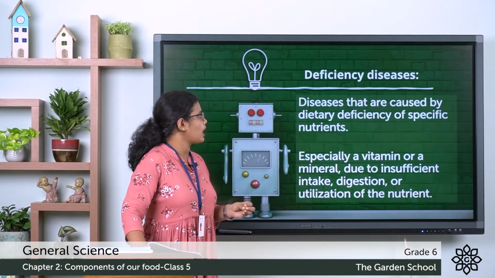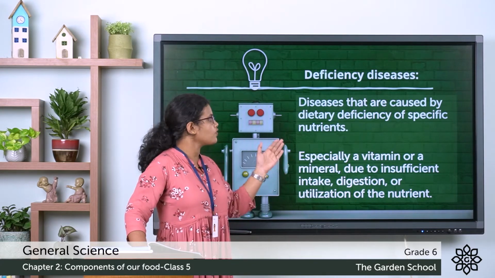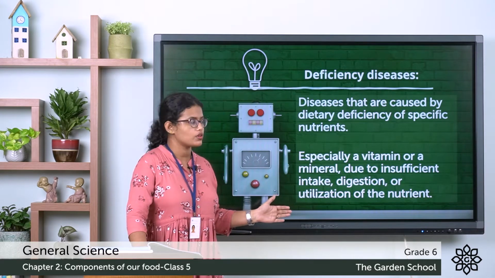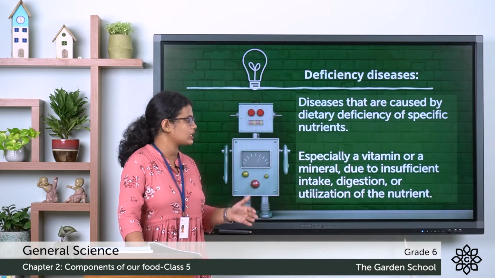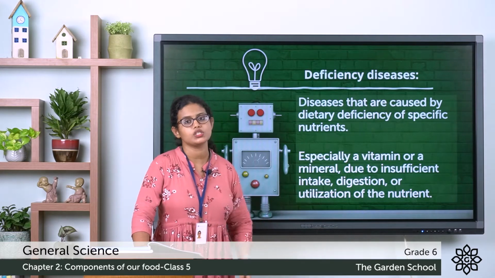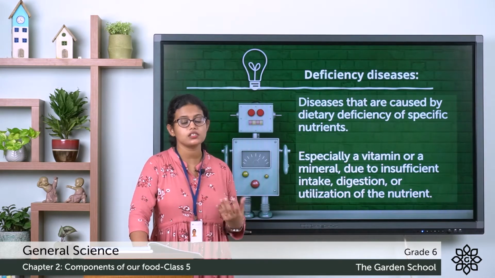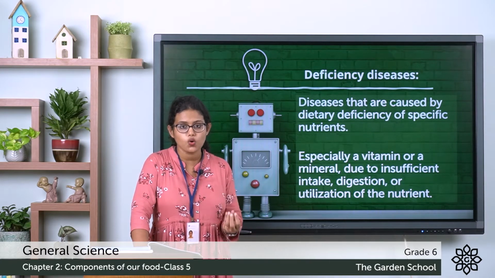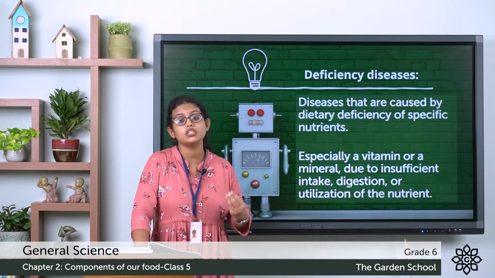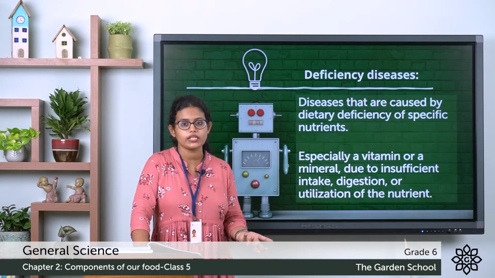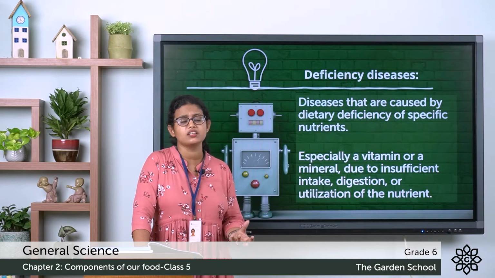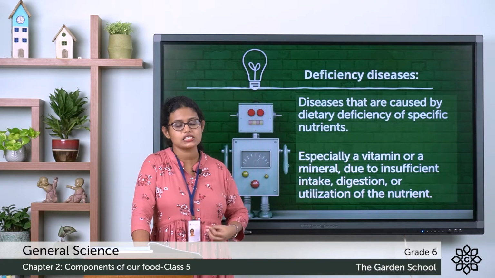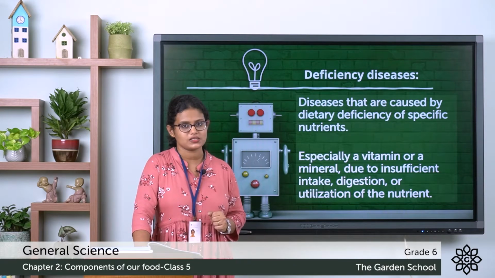Diseases that are caused by the dietary deficiency of specific nutrients, especially a vitamin or a mineral, due to insufficient intake, digestion or utilization of the nutrient. So that is called deficiency disease. A deficiency disease is caused due to the shortage of certain nutrients. Usually it is vitamins or minerals or any other nutrients. Such diseases, what do we call? We call them deficiency diseases.